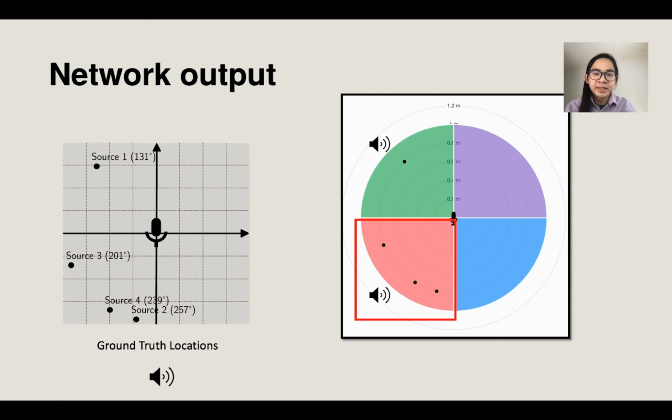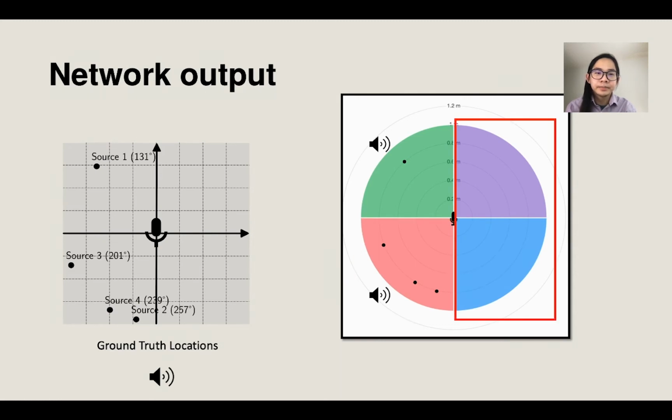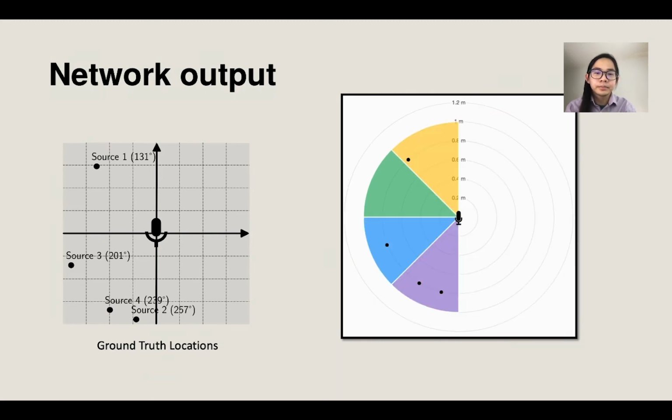For other regions, we hear empty signals. Moving to the next step. Because the top right and bottom right quadrants are empty, we remove them from the consideration. Next, we subdivide the top left quadrant and bottom left quadrant into 4 regions. One highlight I want to show you here is the green region. Although there is no voice in this region, we hear speaker 1 from the yellow region because the speaker is very close to the borderline.